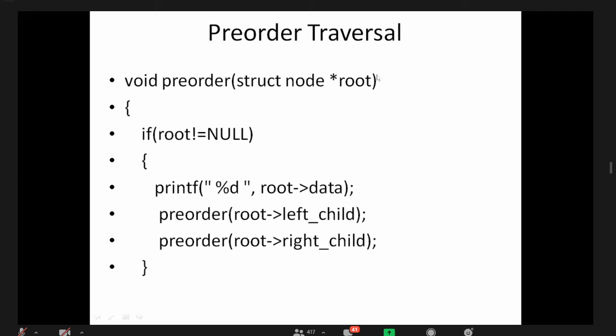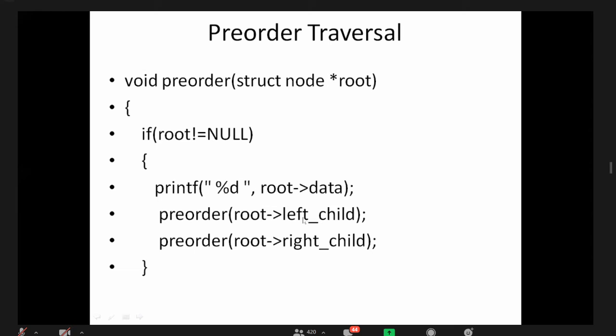Now, keep in mind, the first time, when the first if condition is true, 200 of data is printed, and 200 of left child, 150, is there. With 150 I am still recursively calling. Agree? But I didn't go to root of right child. Then when I come out from root of left child, then only I will go to root of right child. But still there is one big question here.